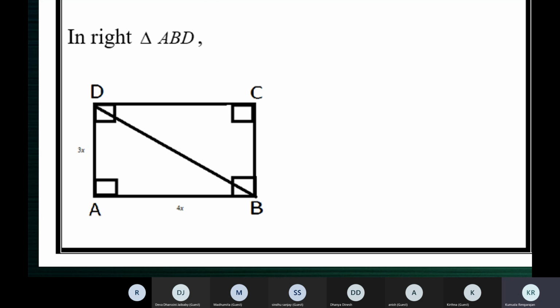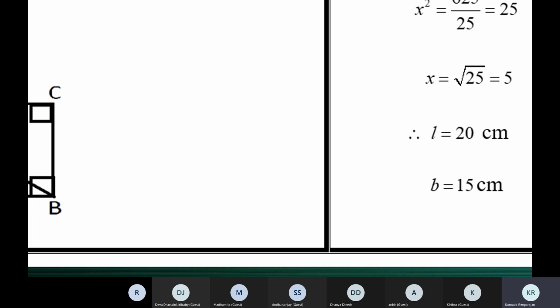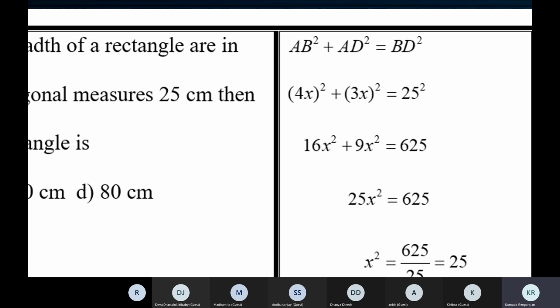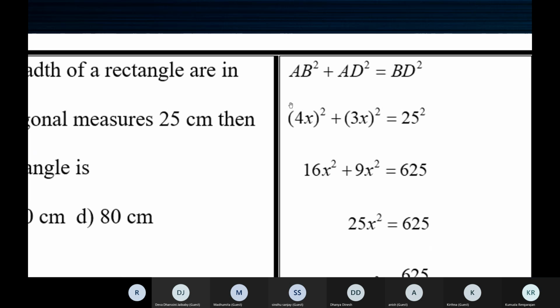We are given some information. In the question, you are not asked to use Pythagoras theorem. There is no clue that you have to use Pythagoras theorem and solve. That will not be given to us. So how do we understand that we have to use Pythagoras theorem? Because from the information, we have to create some equation. Every time to solve, we have to create an equation. And what is that equation? Because we have a right triangle here, we use Pythagoras theorem. Write out the result like this. This is the result by Pythagoras theorem.